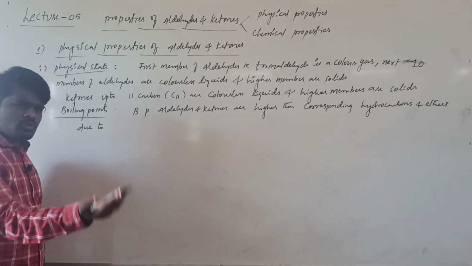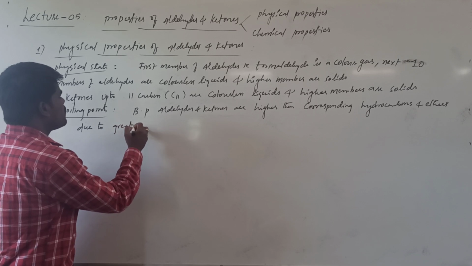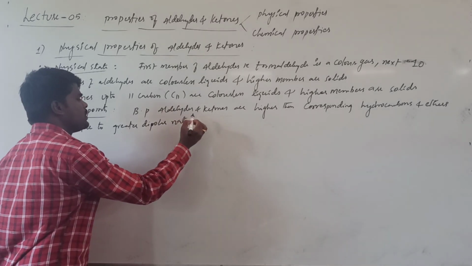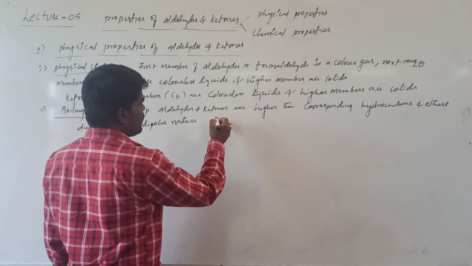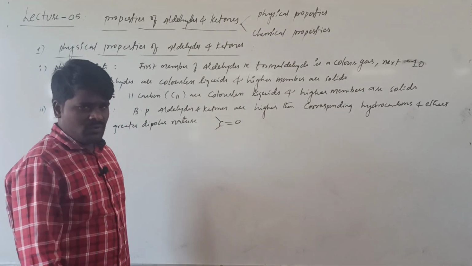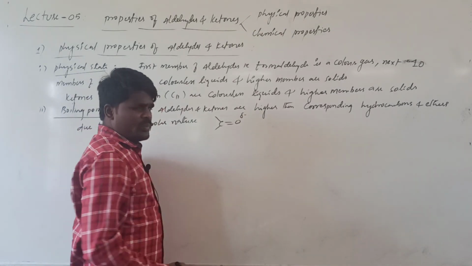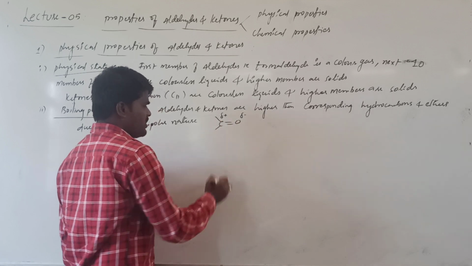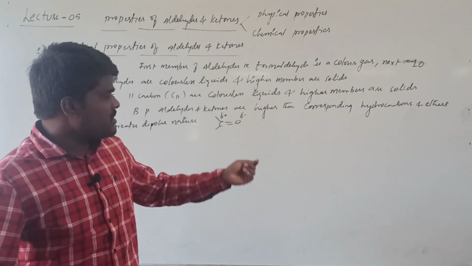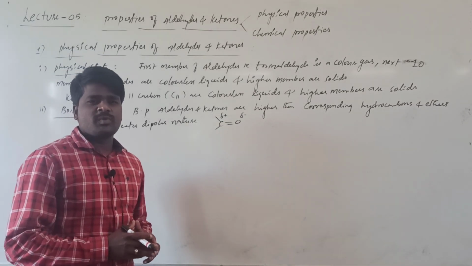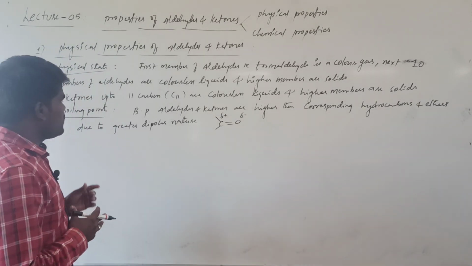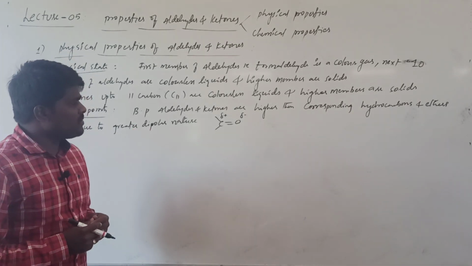Hydrocarbons are non-polar, and ethers are only weakly polar. If you observe the carbonyl group, it consists of a double bond between carbon and oxygen. We know that oxygen is more electronegative than carbon. Because of that, oxygen gets a partial negative charge and carbon has a partial positive charge. This we call polarization. Because of the polarization, there is a permanent dipole moment, which is responsible for the greater polar interactions between the molecules of aldehydes and ketones. That leads to the greater boiling point of aldehydes and ketones.